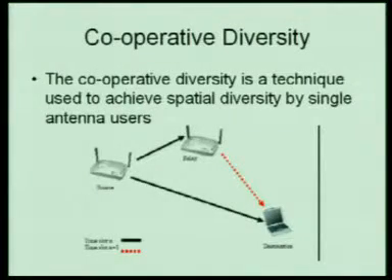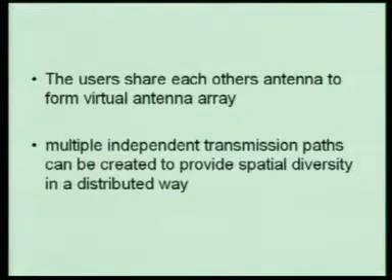Cooperative diversity is a hot topic in the field of mobile communication, and it is a technique used to achieve spatial diversity by single antenna users. The users share each other's antennas to form a virtual antenna array. As we can see from the figure, the source transmits to a destination as well as to a relay, which retransmits the signal of the source at the next time instant. So multiple independent transmission paths can be created to provide spatial diversity in a distributed way.